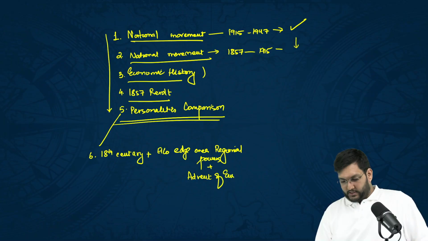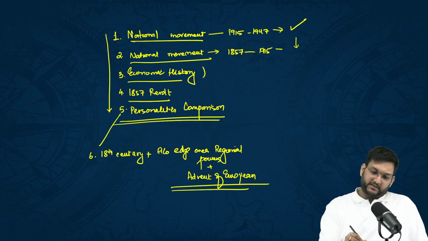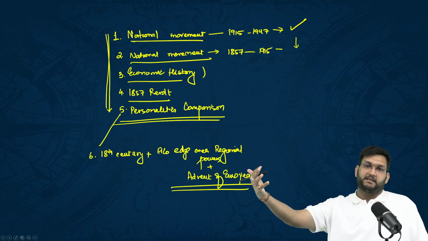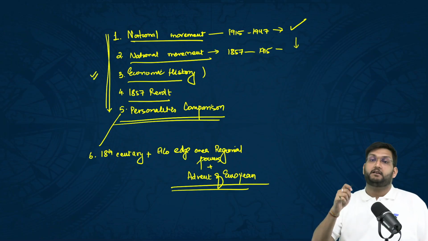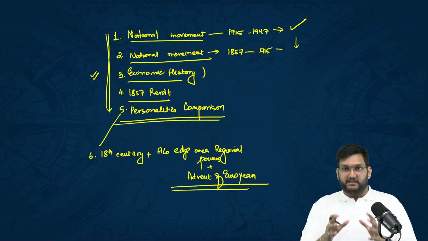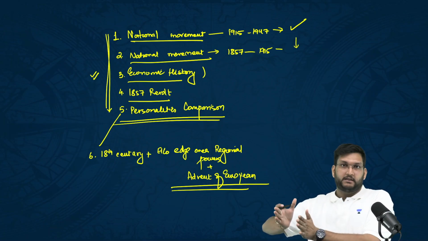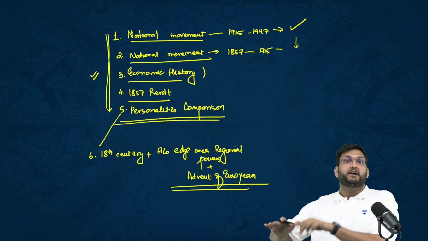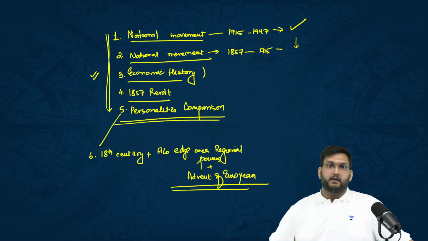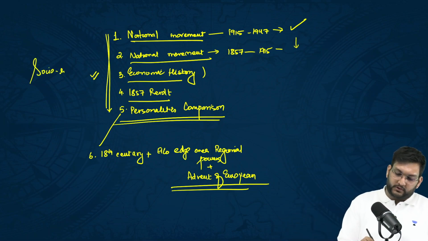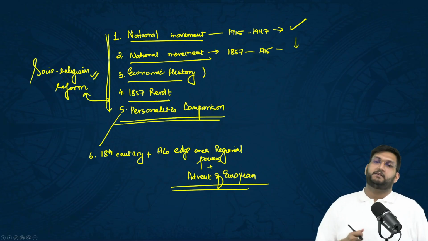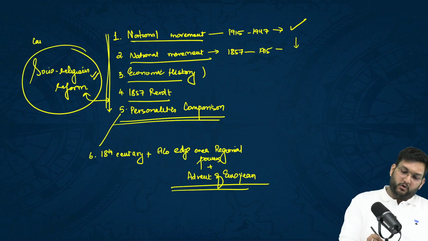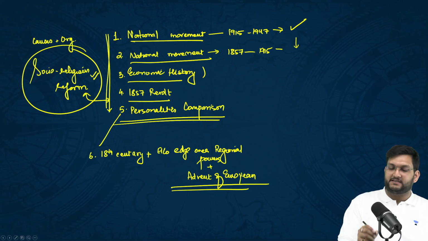So any question which we can see in the past 10 years is revolving around these areas. So you should concentrate here for sure. Your concentration in this area has to be first. This is your first priority. Then you can do anything else you want. A lot of students also do socio-religious reform. Again, got two questions out of it. So it is equally important as revolt. This is where you're getting causes and certain organization standard.